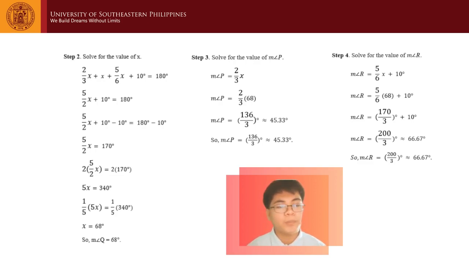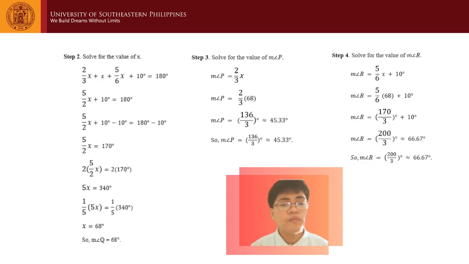Again, using the multiplication property of equality, we will multiply 1/5 to both sides of the equation. This becomes 1/5 times 5x is equal to 1/5 times 340 degrees. Evaluating the left side, 1/5 multiplied by 5x is equal to x. And then the right side, 1/5 times 340 degrees is equal to 68 degrees. We are now left with x is equal to 68 degrees. Recall that we let the variable x represent the measure of angle Q. Therefore, the measure of angle Q is equal to 68 degrees.